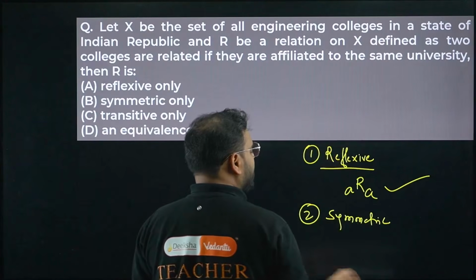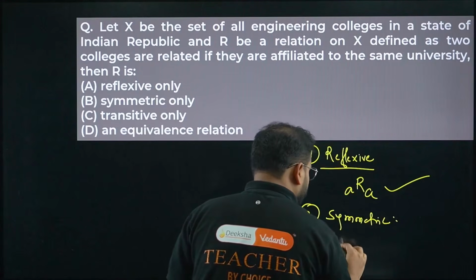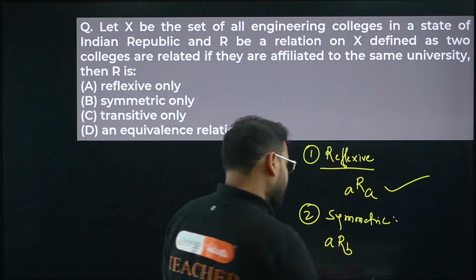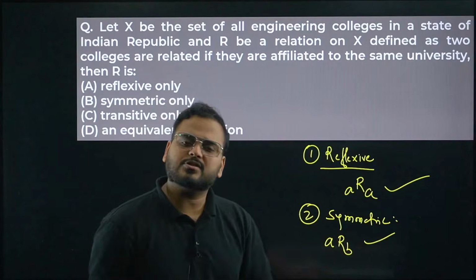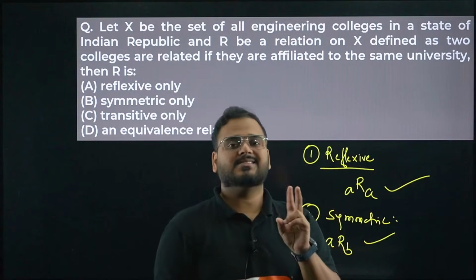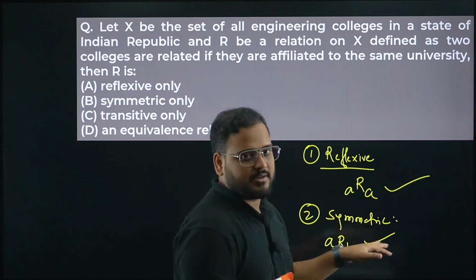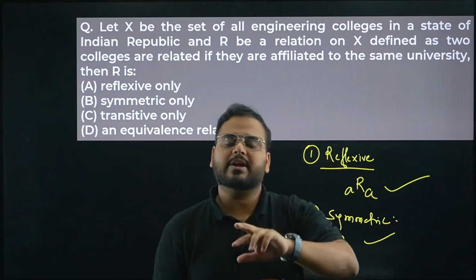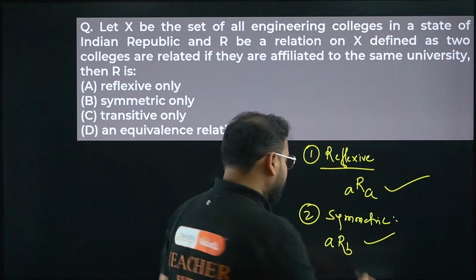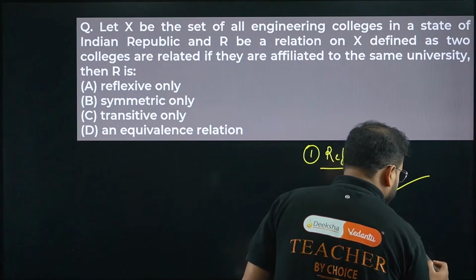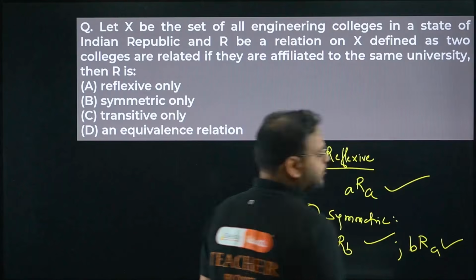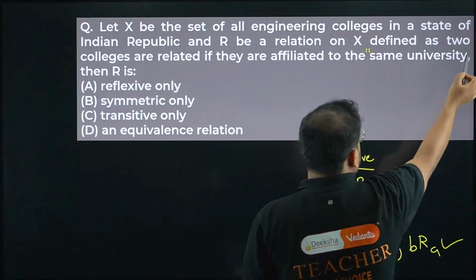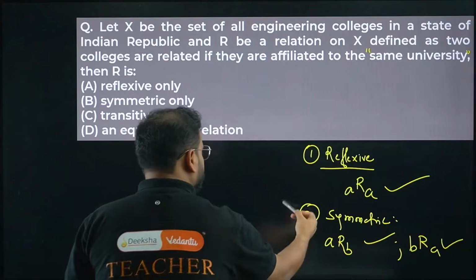So in this case we talk about ARB. ARB means A and B are from the same university, correct? It's given like this. Then BRA is also the same thing. If I have two colleges which are affiliated to the same university, then you take AB or BA, meaning the same thing, right? Whether you take A first or B first doesn't matter. So ARB or BRA are both possible, okay? They belong to the same university. Okay, great. So this is also true.